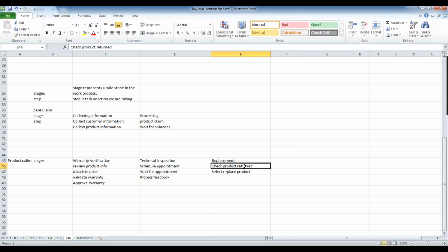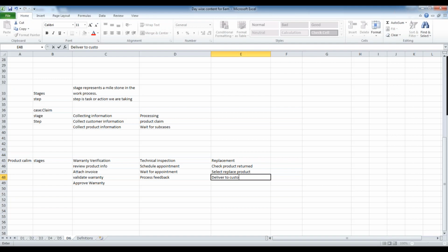And moreover, while giving the product information itself, we can have this one: whether a product return is required or not. Based on that, we can execute this one, and then we can go for replace. You can select the replacement product and then delivery. Deliver to customer.